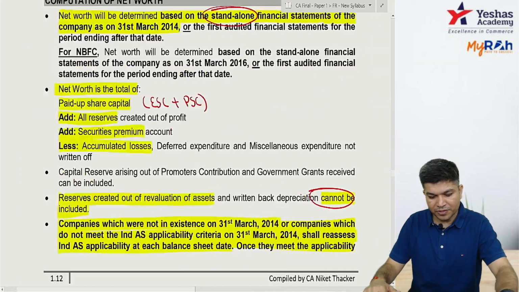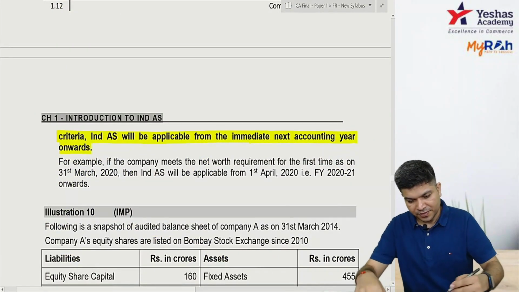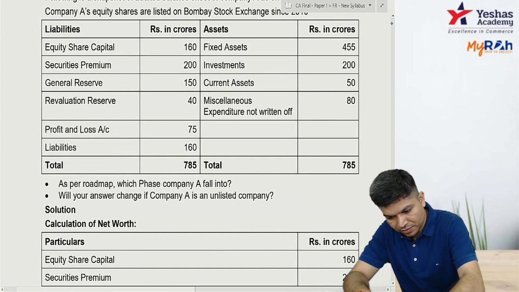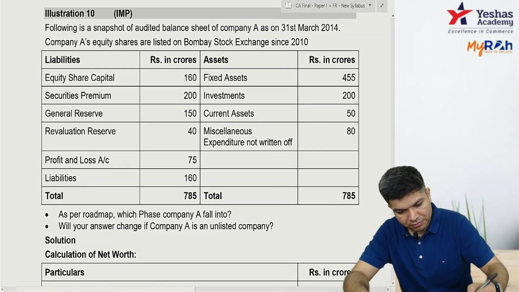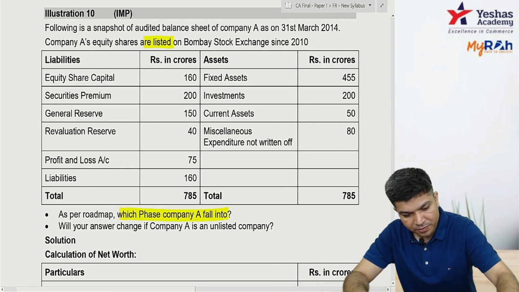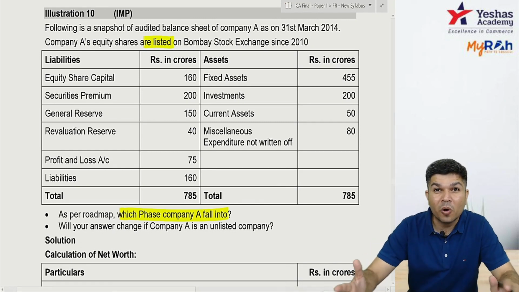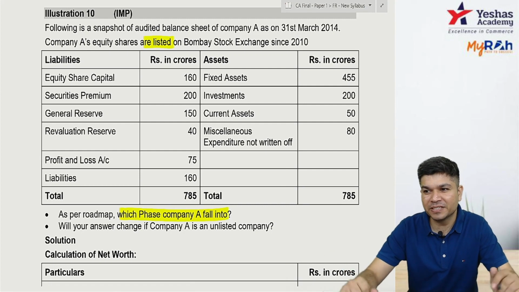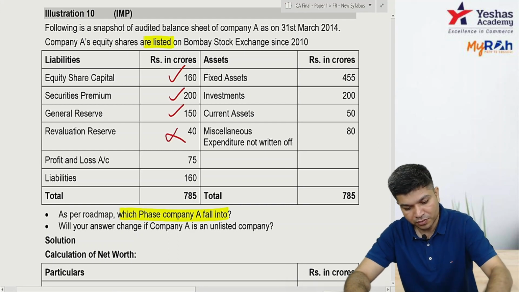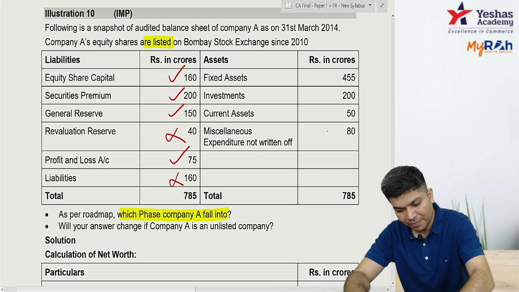Okay, check. These all questions are also given to you. First of all, we have a question. We are required to calculate the net worth. It's a listed company. Which phase does the company fall in? So let's calculate the net worth. Net worth is capital plus all your reserves except revaluation reserve minus fictitious assets. So share capital, yes. Securities premium, yes. General reserve, yes. Revaluation reserve, no. P&L, yes. And liabilities, no. This all minus the fictitious asset.